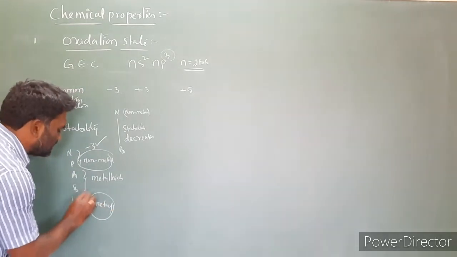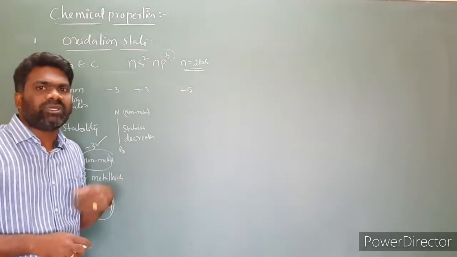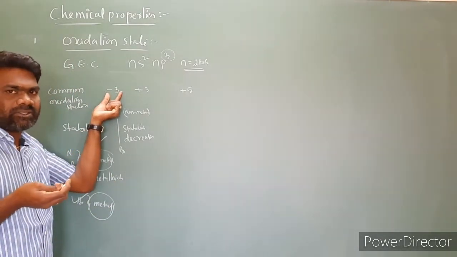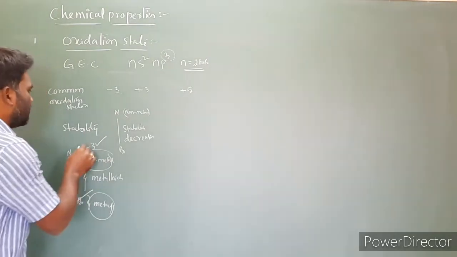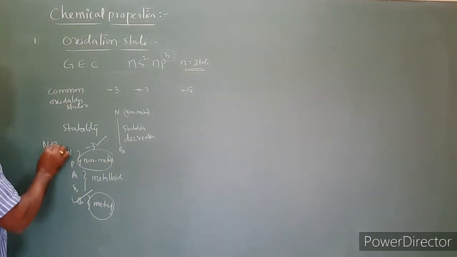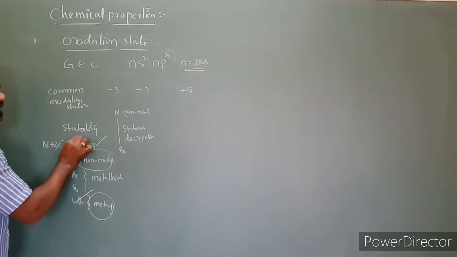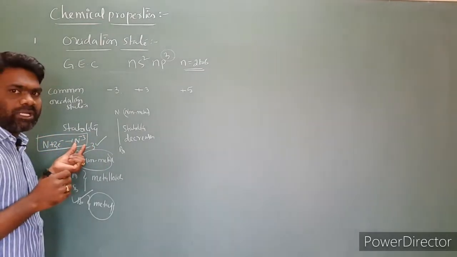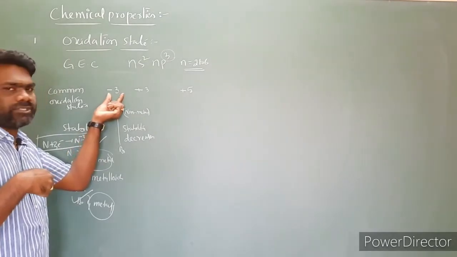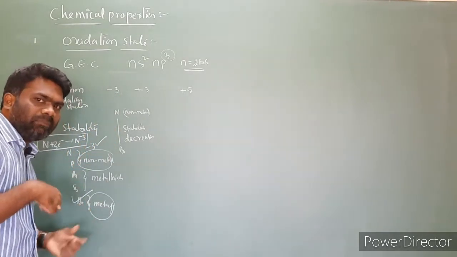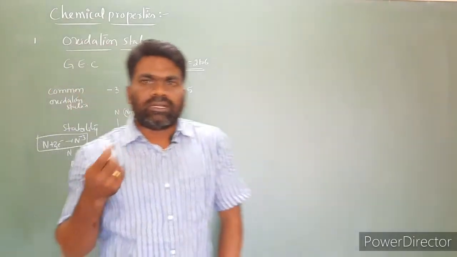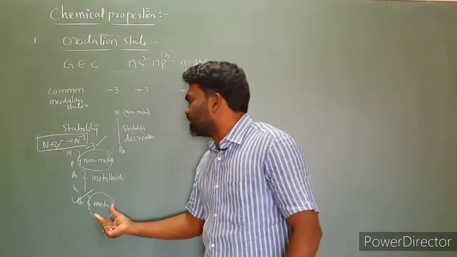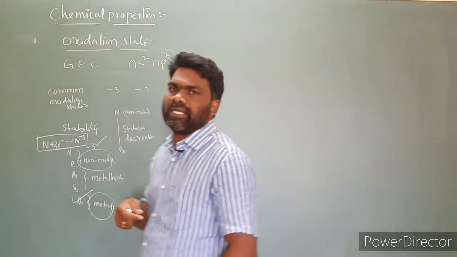So here bismuth is ready to lose electrons instead of gaining. But -3 means if they want to exhibit the -3 oxidation state, they must gain electrons. So nitrogen will gain 3 electrons, converting into N-3. Nitrogen is a non-metal, and gaining of electrons leads to the -3 oxidation state. But bismuth is a metal, ready to lose electrons, converting into electropositive ions. So due to metallic nature, the stability of the -3 oxidation state decreases.